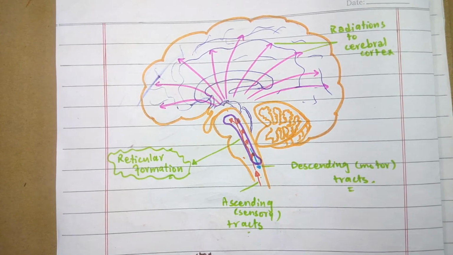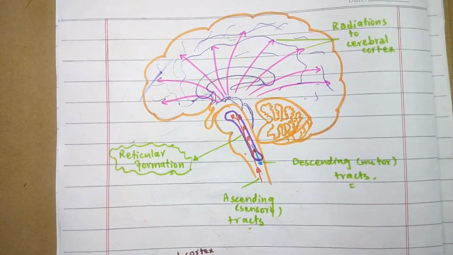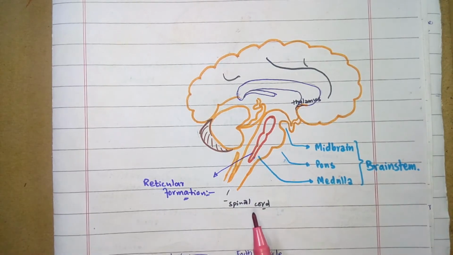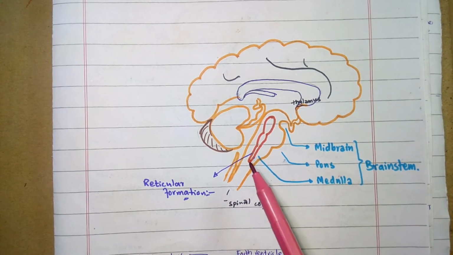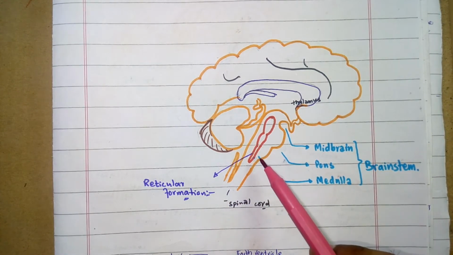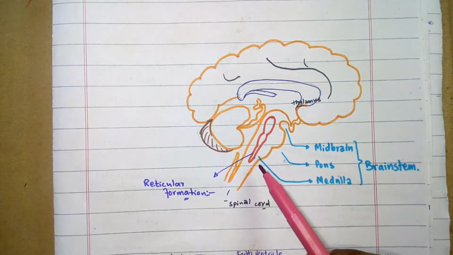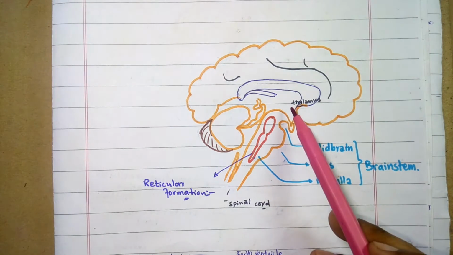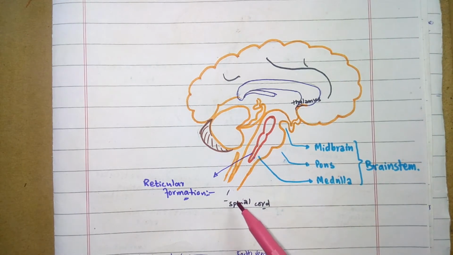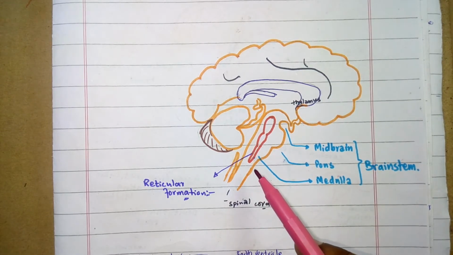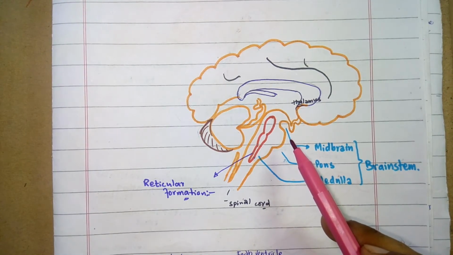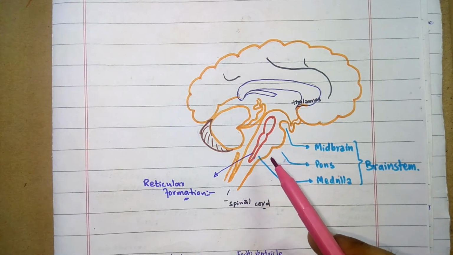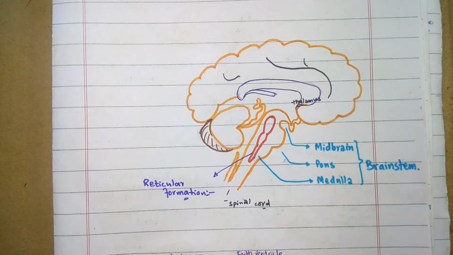Now the location of the reticular formation. Reticular formation is located in the brainstem. It lies throughout the length of the brainstem in the central axis, from the upward connection that is the thalamus to the downward connection that is the spinal cord. It extends through the central core of the medulla oblongata, pons and the midbrain. It is present among the nuclei and the nerve fibers crossing the brainstem.